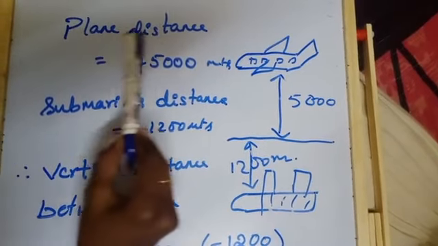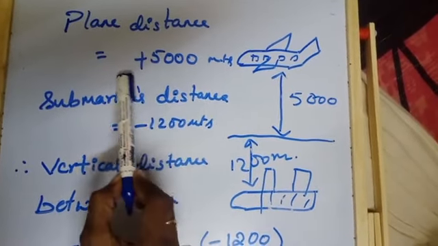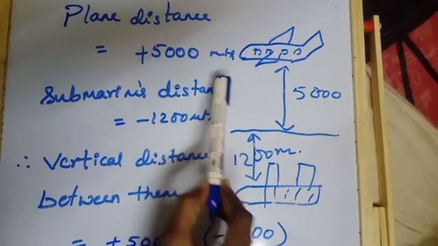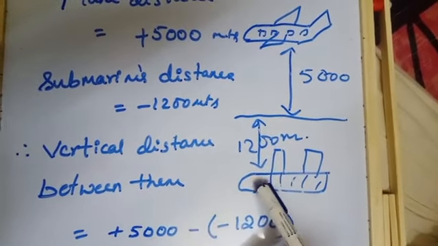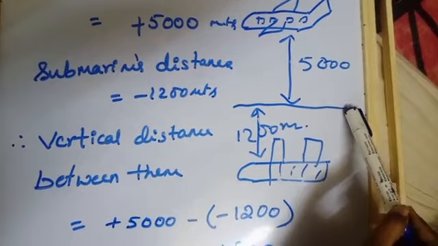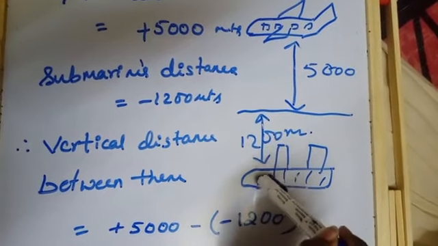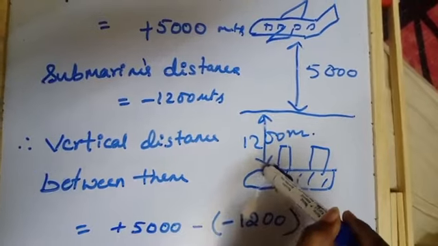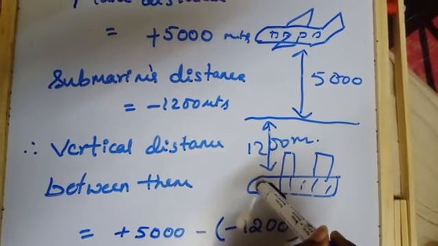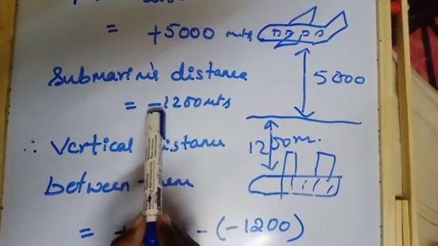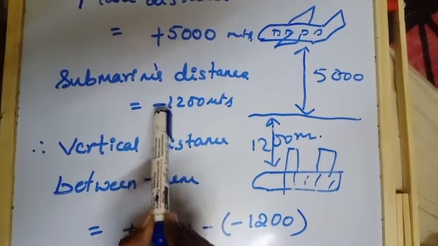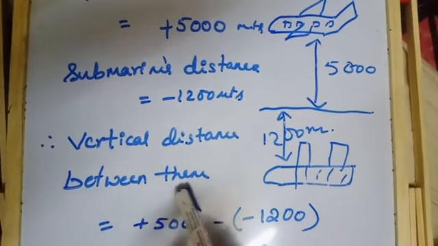So, I am giving plane distance from the sea level is plus 5,000 meters. And he gave that a submarine is floating below the sea level. That is, the distance from the sea level to the submarine is 1200 meters. I clearly mentioned it's below the sea level. Below, you have to indicate with a negative sign.